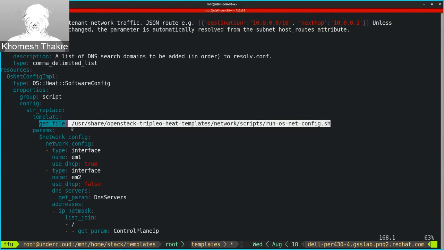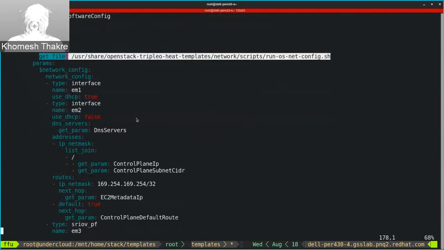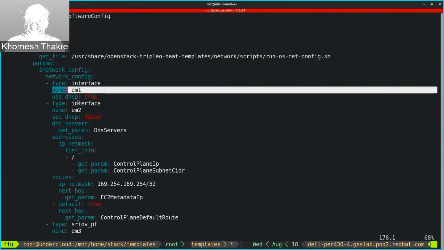We need to make sure that we are pointing to the correct script before running the stack update or the prepare or moving ahead. We also need to make sure that all the interface naming we are using is according to the new names after the leapp upgrade, so all the NIC names are correct.